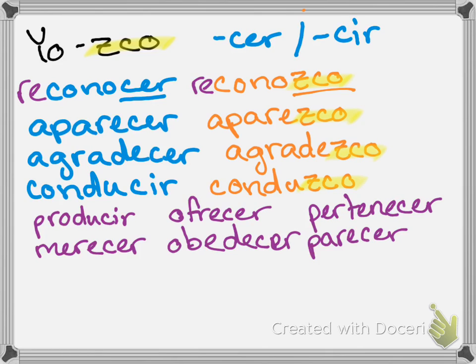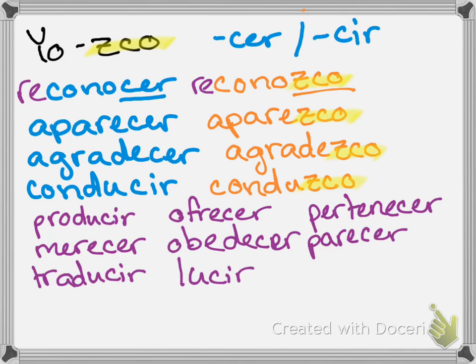Okay, these are quite a few. I'm going to give you one more because I think it's an important one. Traducir, which means to translate. Yo traduzco muchas veces de inglés a español y de español a inglés. And then one last one, which is lucir. Lucir means to show off. Okay, como yo luzco mis movimientos de baile porque soy experta.